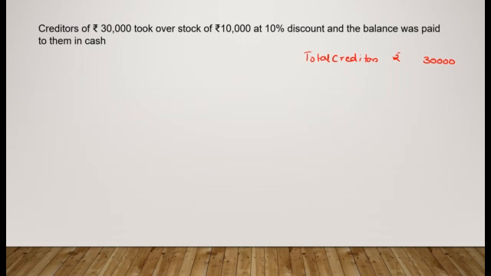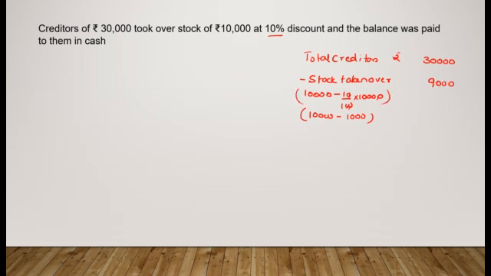However, here they have taken over stock, but at what value? Stock was worth 10,000, but it was taken over at 10% discount. So we'll remove 10% of 10,000, that is 10,000 minus 1,000. So the value at which it is taken over is 9,000.